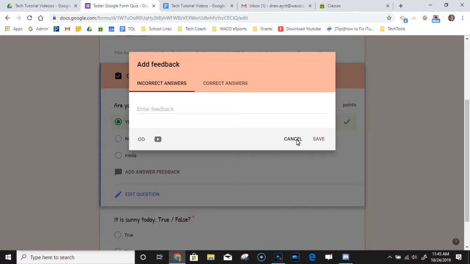So if you're giving them the answers, you could give them the correct answer after they got it wrong, or you could give them some guidance or tell them good job or something like that. And again, you have the option to link to a YouTube video or something as well, so if they missed it, they could go review something specific.